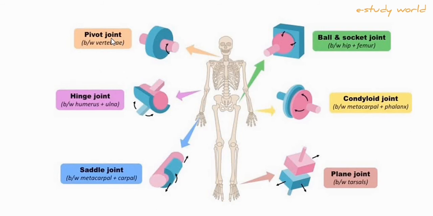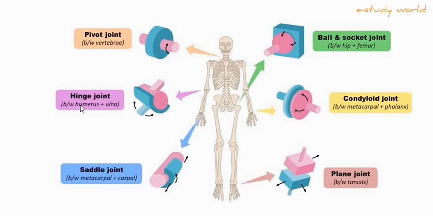Pivot joint, between vertebrae: this is the atlas, and this is the condyloid of the skull. Between these two bones, the atlas tuberosity rotates between the condyloids. This is the pivot joint.